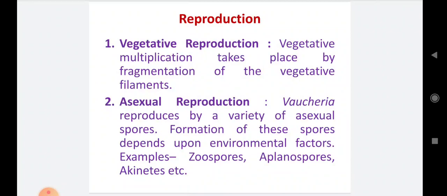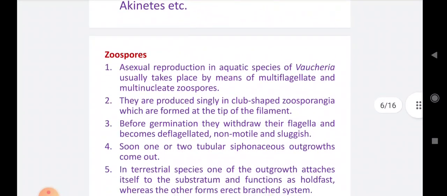Because sometimes environmental conditions are favorable and sometimes unfavorable, and the type of spore formation is different in favorable and unfavorable conditions. For example, zoospores, aplanospores, akinetes are some common asexual spores in the Vaucheria.